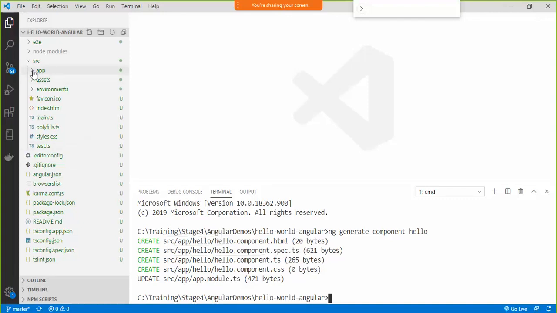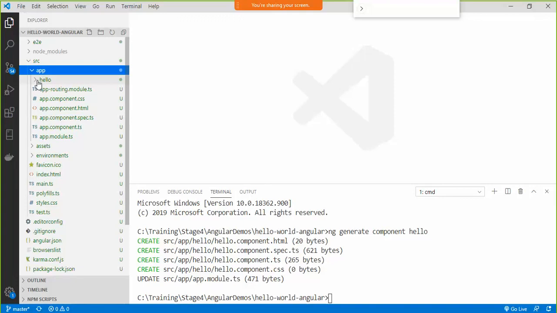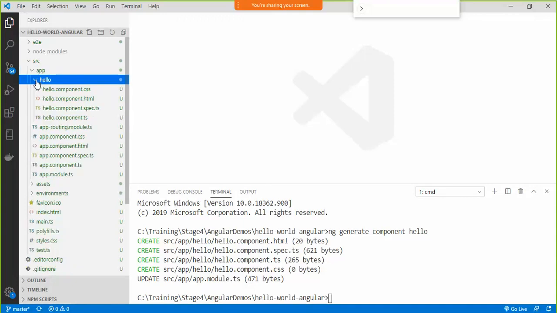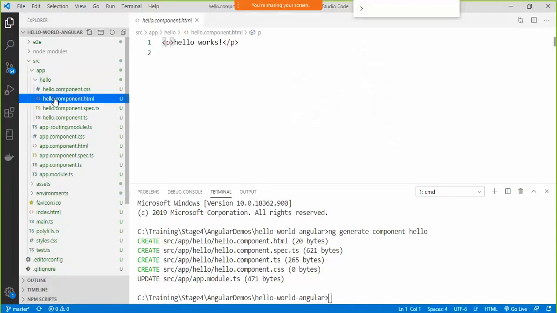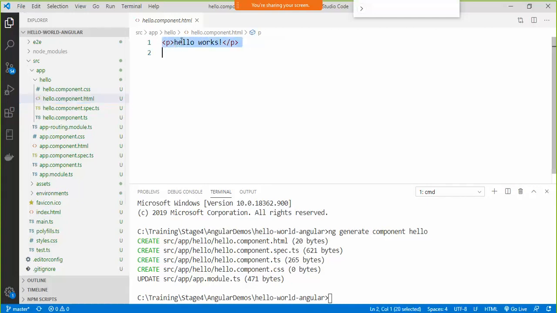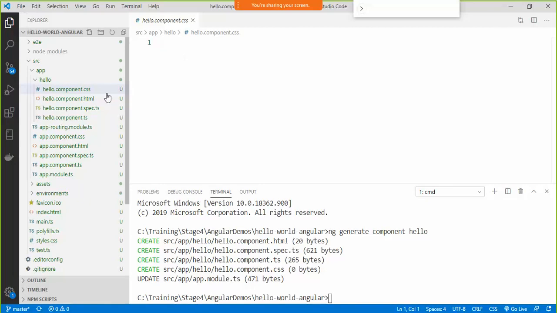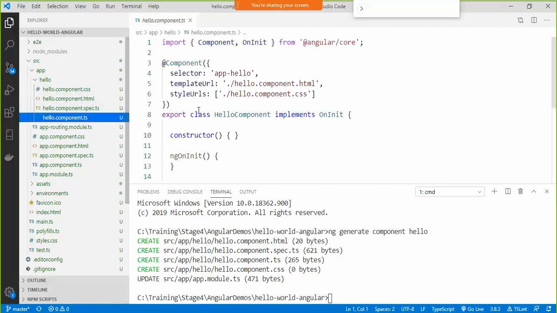If I go over here to the app folder now, there is again one folder called hello. If I go to the hello folder, I have hello.component.html, which has hello works. There is also one style sheet, hello.component.css, plus hello.component.ts. If I see hello.component.ts, it has the URLs of my HTML as well as my CSS file, plus one class also defined over here.